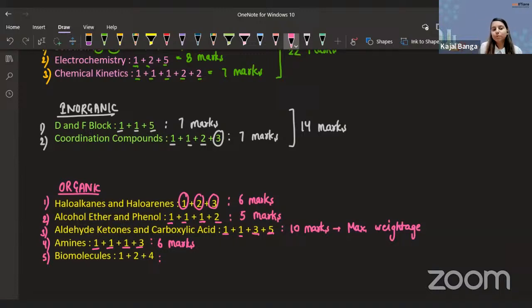Okay. So biomolecules, a total weightage of 7 marks. We have 1 4-mark question, 1 2-mark question, and 1 objective question. So guys, in a subjective kind of question you can write something. They are questions where you can write at least 1 or 2 lines, if not anything else, and you will be able to score some.